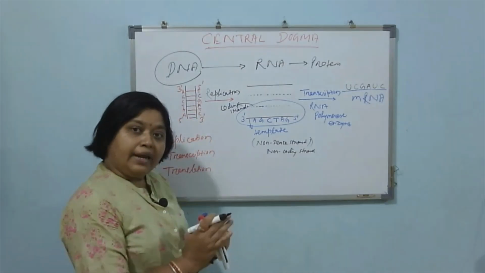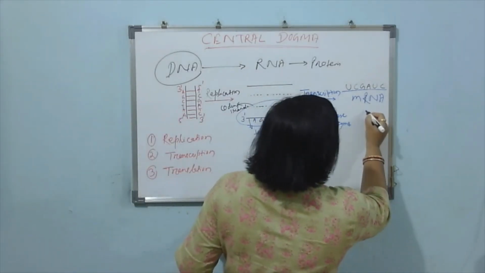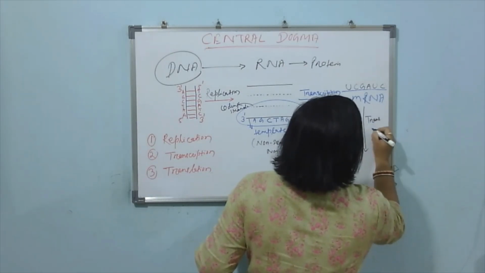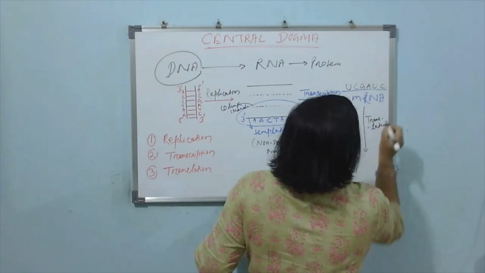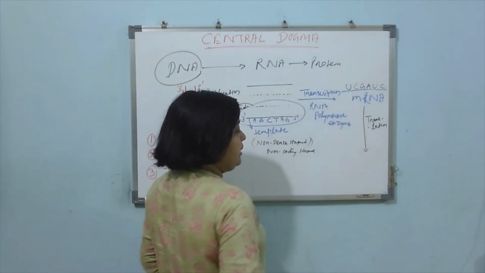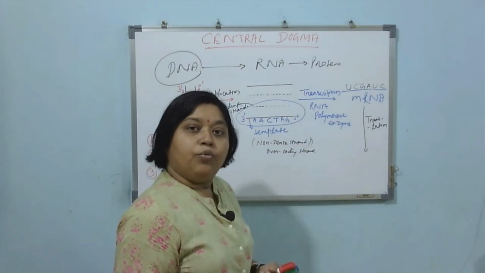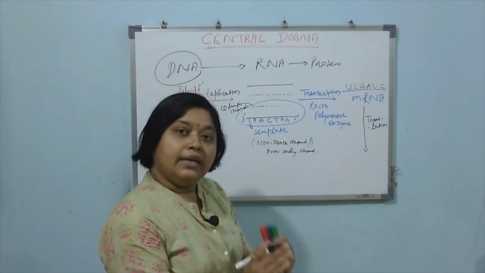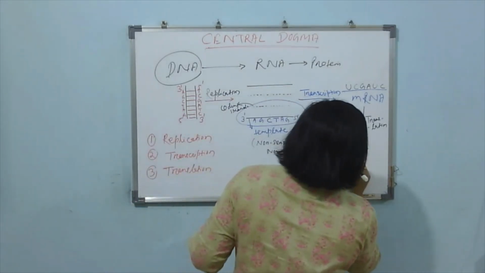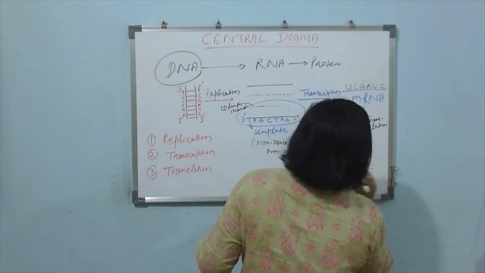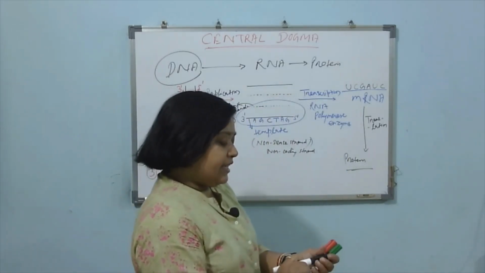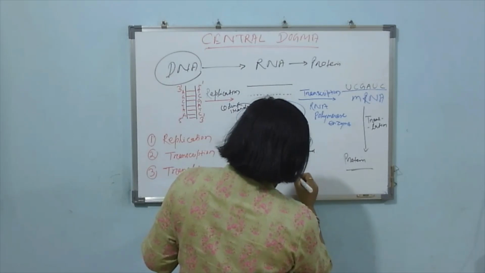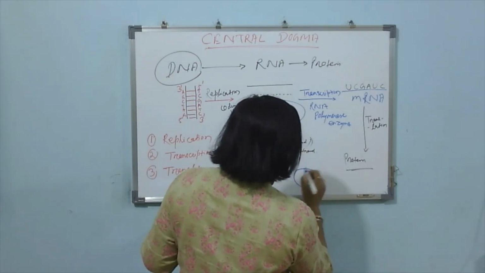After synthesis of RNA, now this mRNA will go for translation process. During this translation process, this mRNA will help to synthesize protein in ribosome. During this translation process, actually what happened? First, this mRNA will get attached at the smaller subunit of ribosome.